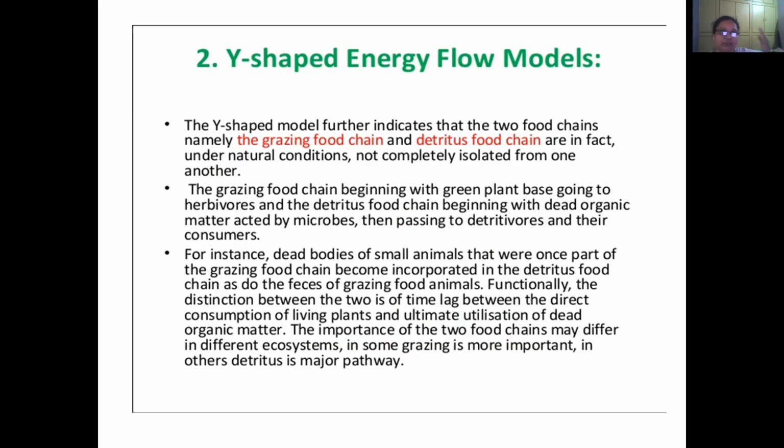It can be a reverse process also, which is why it is a Y-shaped model. Dead bodies of small animals that were once part of the grazing food chain become incorporated in the detritus food chain, as do the feces of grazing animals. The distinction between the two is the time lag between the direct consumption of living plants and the utilization of dead organic matter.